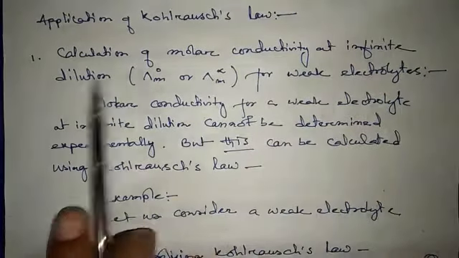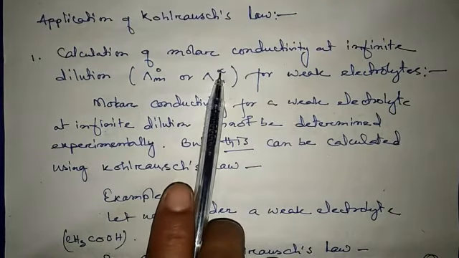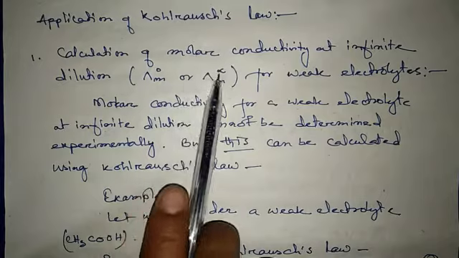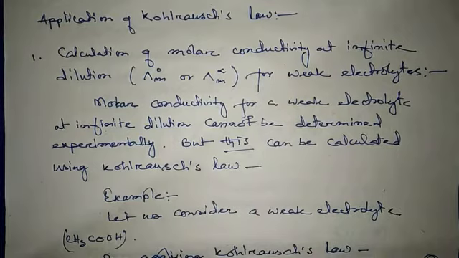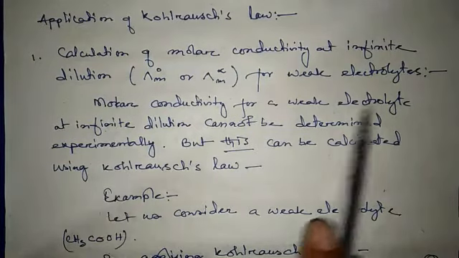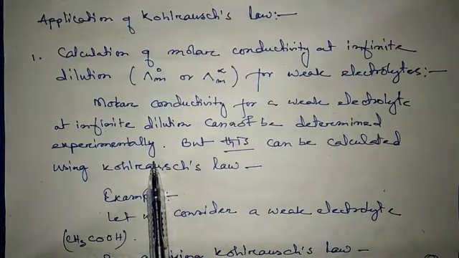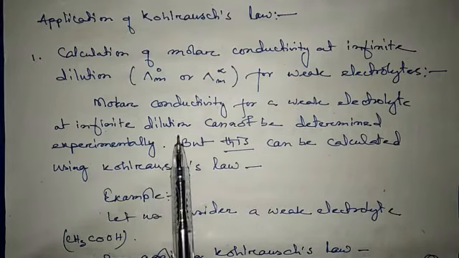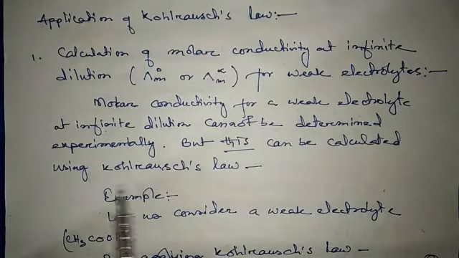Molar conductivity at infinite dilution is symbolized by lambda m 0 or lambda m infinity. You can use either of them, anyone, for a weak electrolyte. That means Kohlrausch's law can be used in calculation of molar conductivity at infinite dilution for a weak electrolyte, because molar conductivity for a weak electrolyte at infinite dilution cannot be determined experimentally. So, this molar conductivity for a weak electrolyte at infinite dilution can be calculated using Kohlrausch's law.